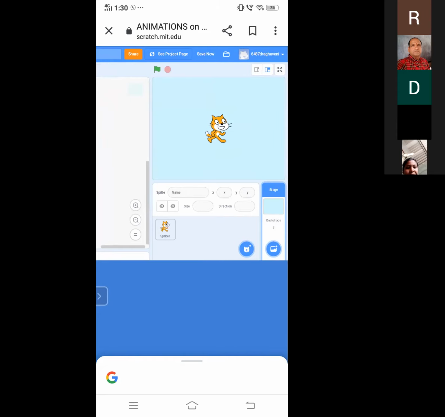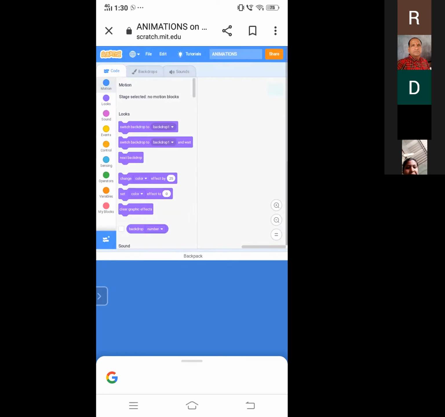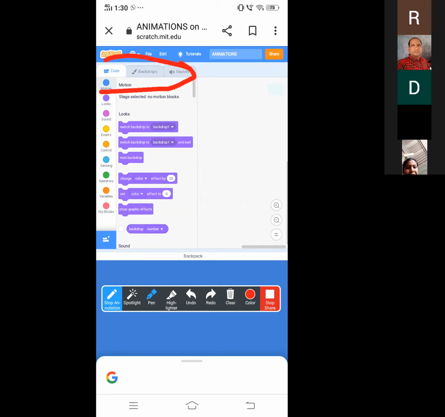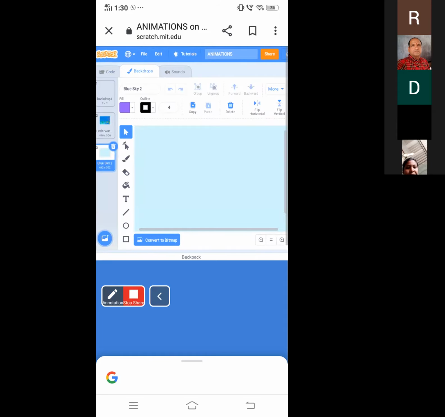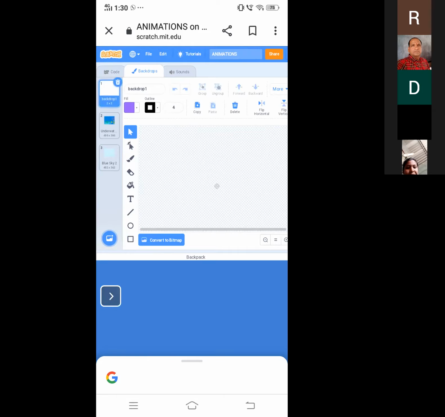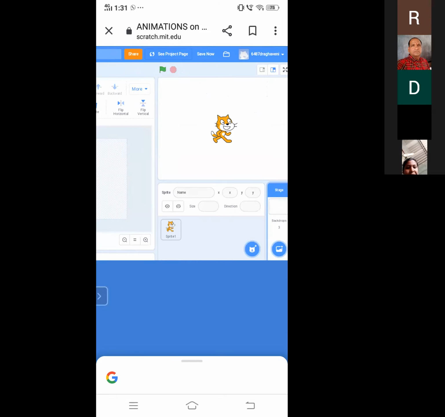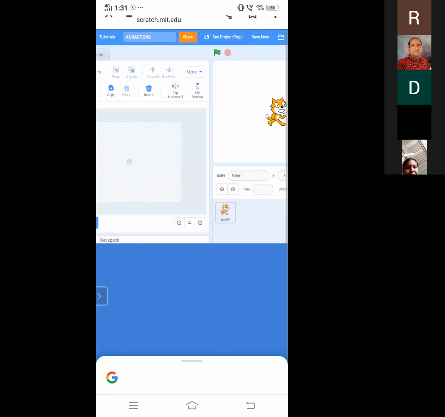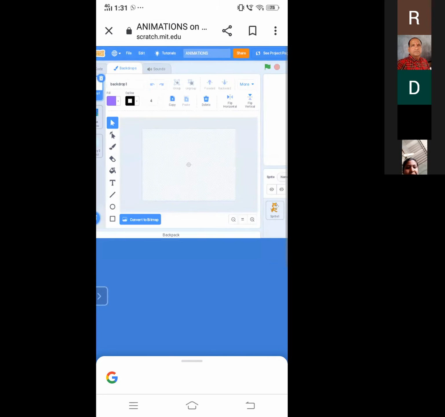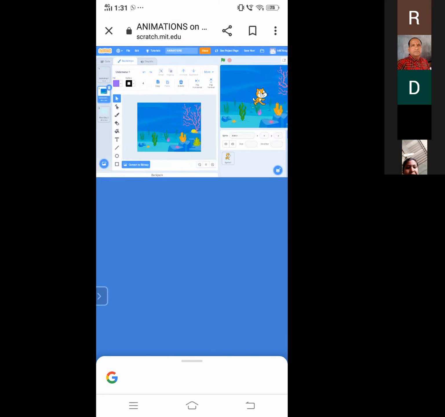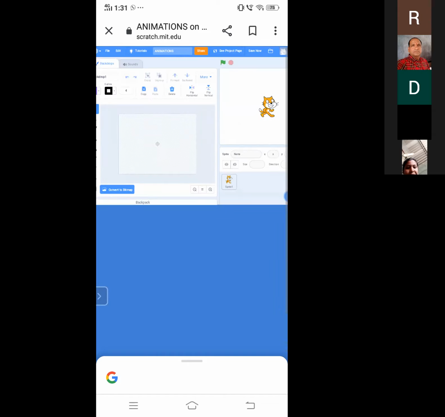So let us see what the backdrops are. How we have to see is, at first, tap on the backdrop stage here. After tapping on that, you can see there are three options: code, backdrop, sound. If we click on the backdrop, you can see the backgrounds uploaded in this. The first backdrop is the plain backdrop. Here you can see, if we make any changes here, it will be applied here also. I will show. For example, I am tapping on it. It will be applied on our screen.